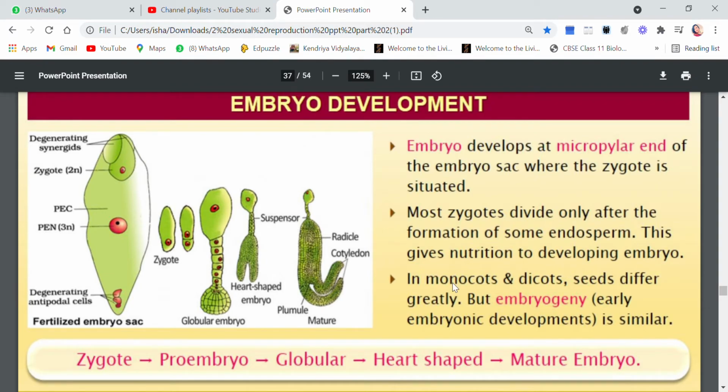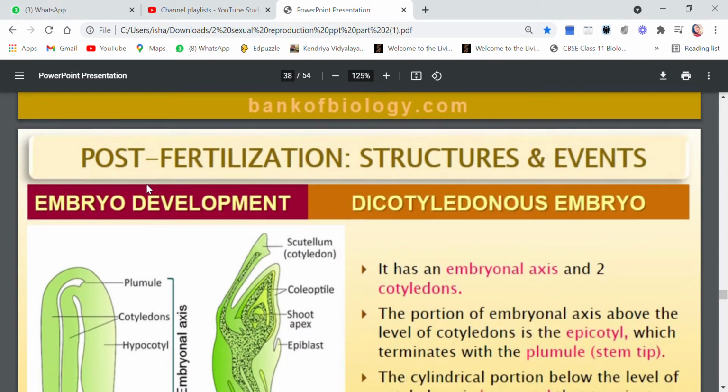Now in monocots and dicots, seeds differ greatly, we know that, but embryogeny, that is the early development, is almost similar. Later on, it is decided whether it will have one cotyledon or two cotyledons, but the initial stages of the development are almost similar. The initial embryonic developments are similar in both.